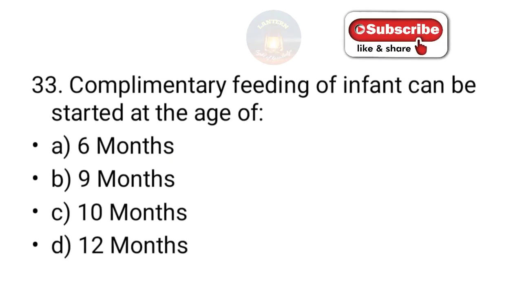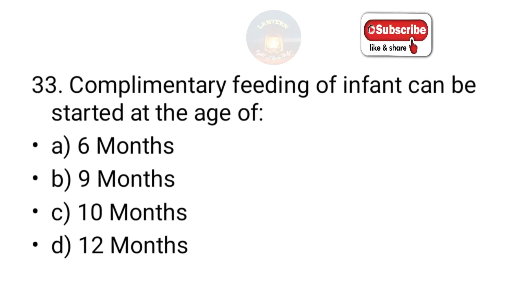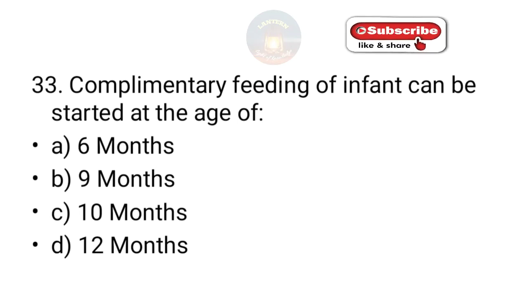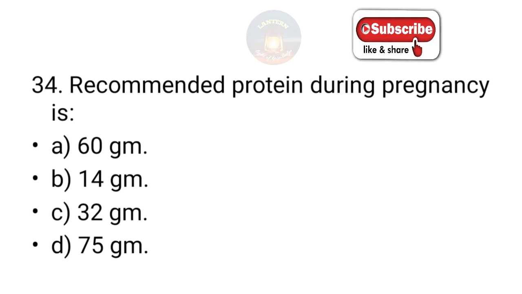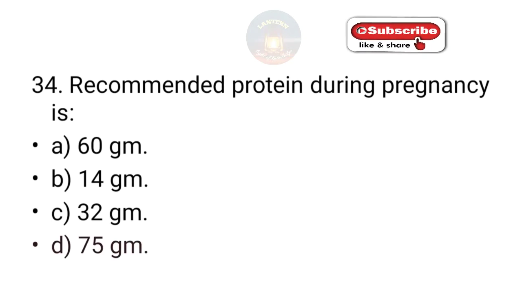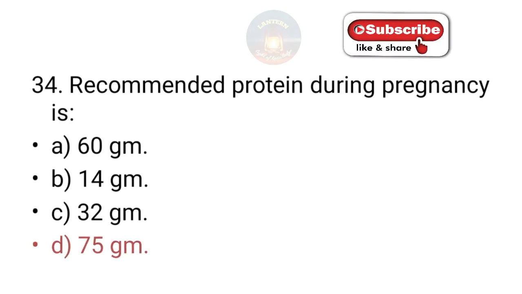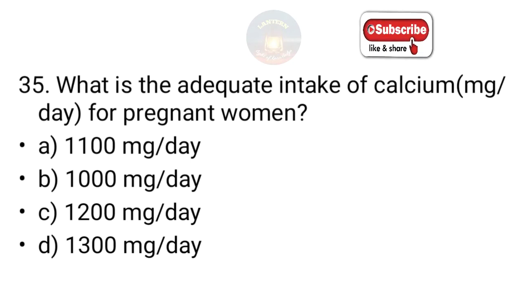Complementary feeding of an infant can be started at the age of 6 months, 9 months, 10 months and 12 months. So the answer is 6 months. We already told the answer. The recommended protein during pregnancy is 60 gram, 14 gram, 32 gram, 75 gram. So the answer is 75 gram.